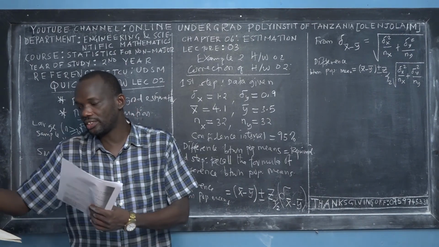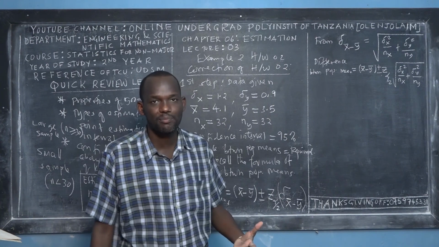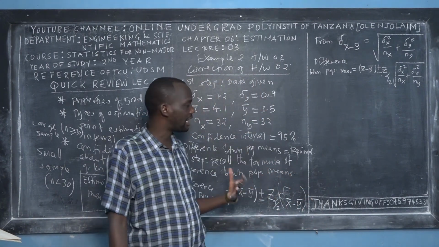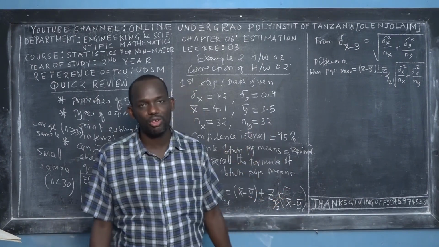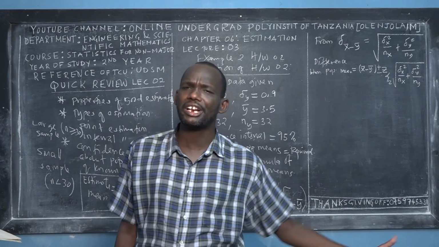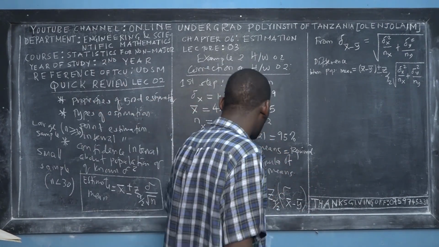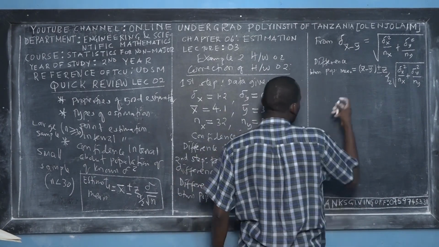I told you that we have different confidence intervals: we can have a 95% confidence interval, a 99%, a 90%, so we have different values and should not cram. I would like to repeat how you can determine the standardized value.